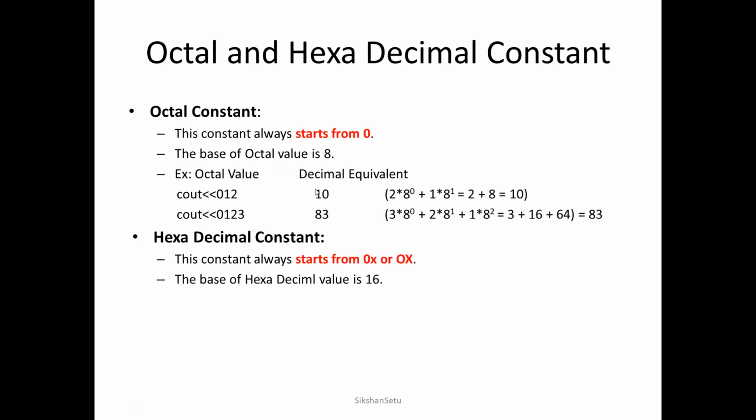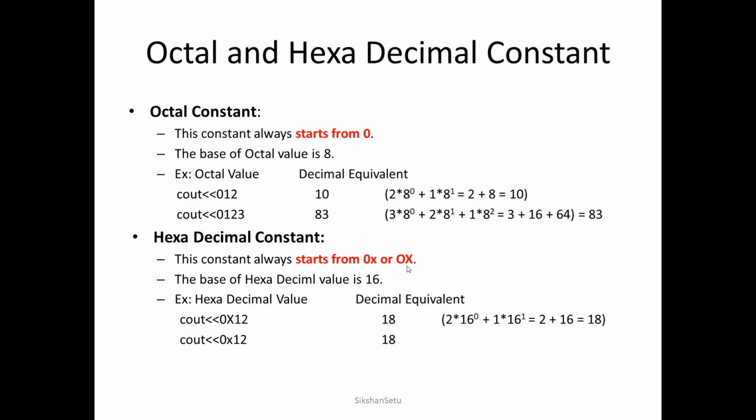The same case happens with hexadecimal. Hexadecimal contains base 16 and it starts with 0x. Now small x or capital X both can be used over here. Let's take one example. If I print cout 0x12 or I write 0 small x12, in both the cases this hexadecimal number will be converted by the system into decimal first.